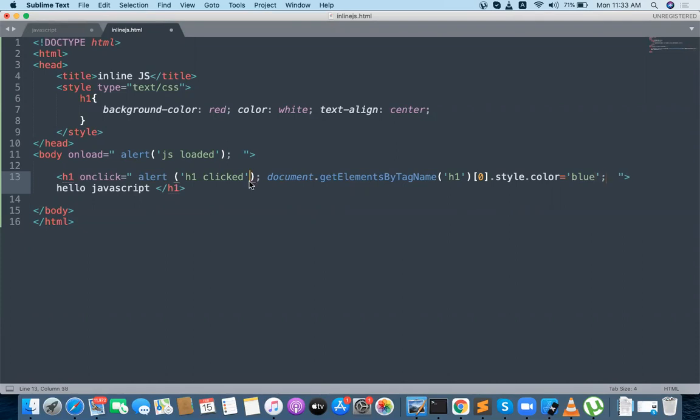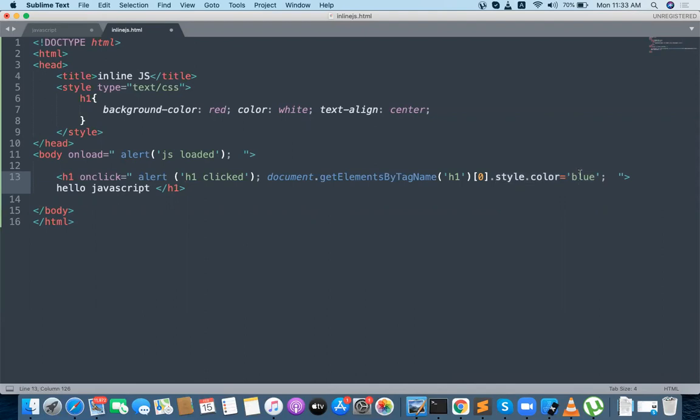What I am doing here is one more line I am going to be writing. One alert box I need to show. After that, I want to execute some functionality. Document dot getElementsByTagName of H1 of 0. Don't worry about this, I will tell you later what this particular function is. On top of the document, you will be having some H1. I'm accessing that H1 and trying to update the CSS with the blue color.